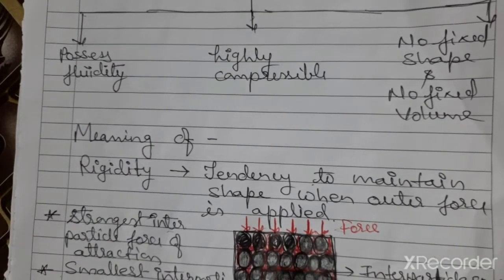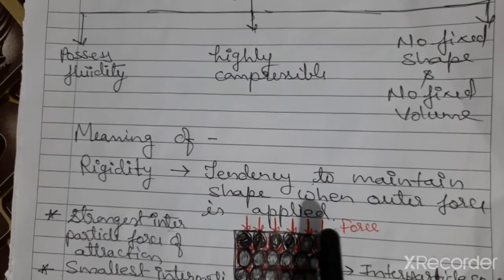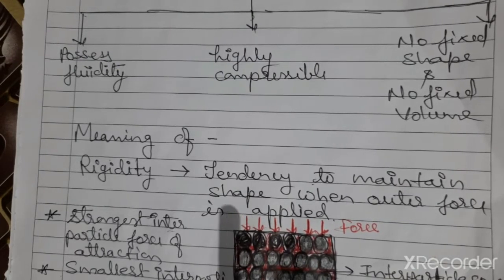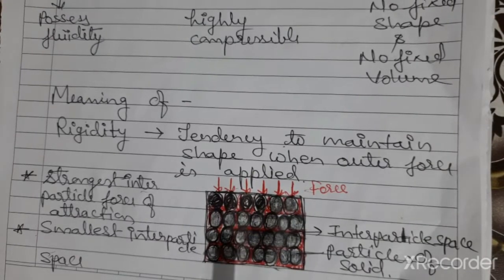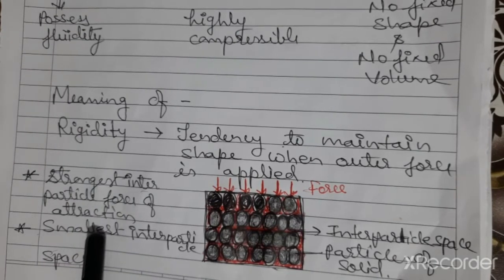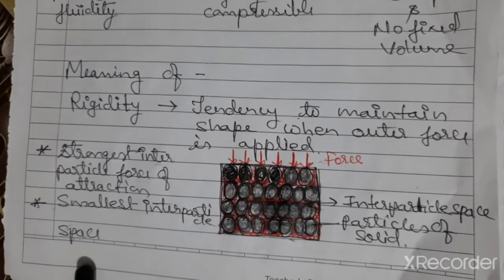Let's understand the meaning of rigidity. Tendency to maintain shape when outer force is applied. This is called rigidity. In one word we can say rigidity means hardness. Here I have shown the particle arrangement of solid. In solids, particles are closely packed because they have strong interparticle force of attraction and they have the smallest interparticle space.